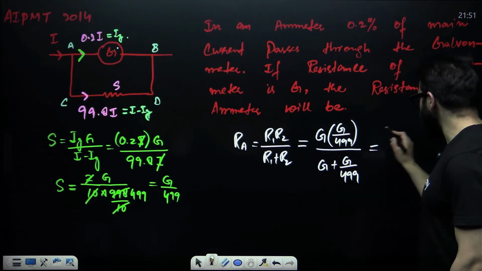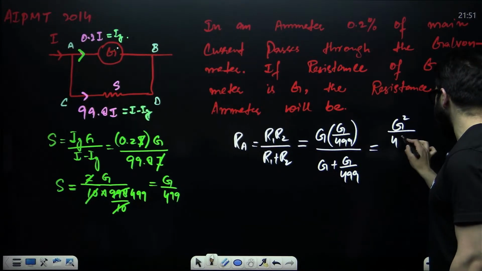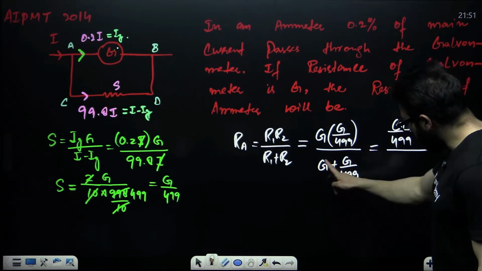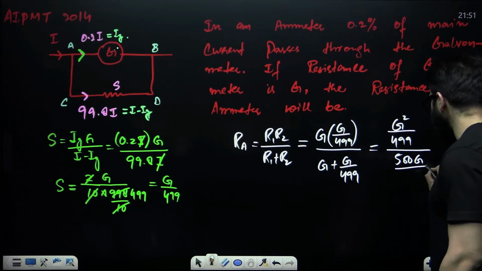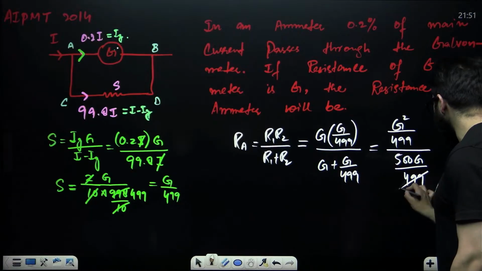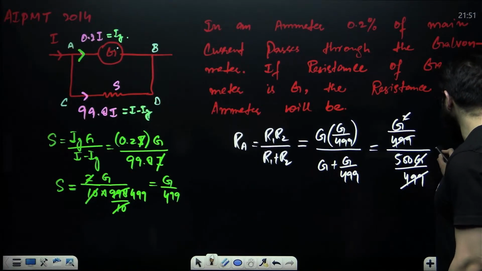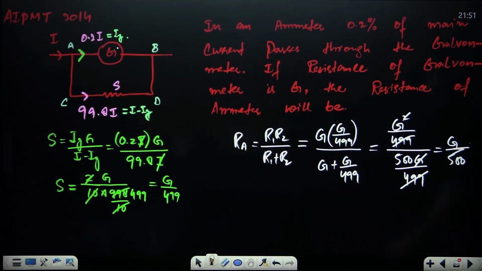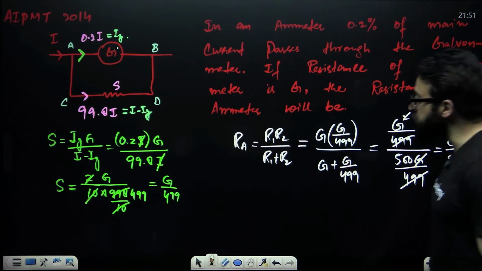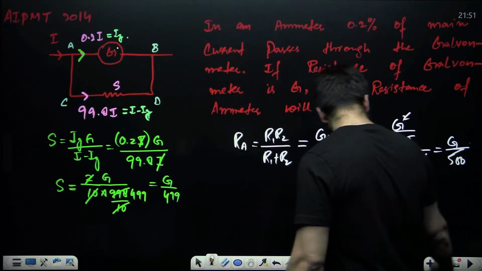Now this will become G square divided by 499 upon 499G plus G is 500G, 500G divided by 499. Now this square G cancels, so the answer is G by 500. So what is the resistance of the ammeter? That is G divided by 500, the resistance of the ammeter.